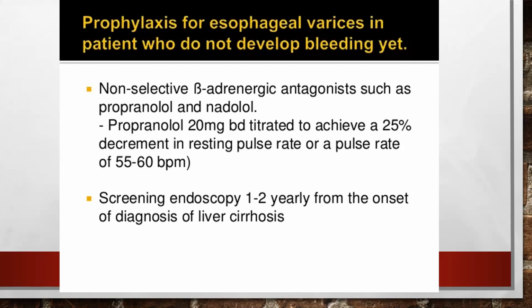And we should do screening endoscopy every 2 yearly in cirrhosis patients who have esophageal varices. So if we have done a scopy now and there is no bleeding and we have started the patient on propranolol, after 1 or 2 years we have to repeat the endoscopy to see whether the variceal size has increased or any red wale sign is there or not. We should do it again.